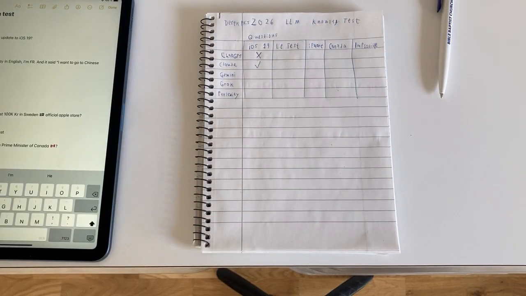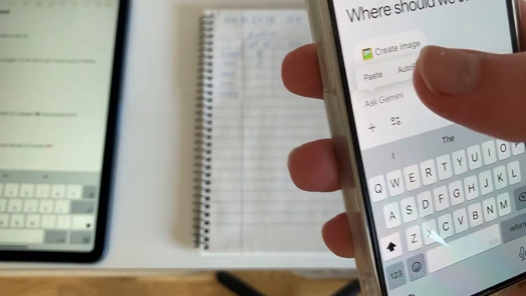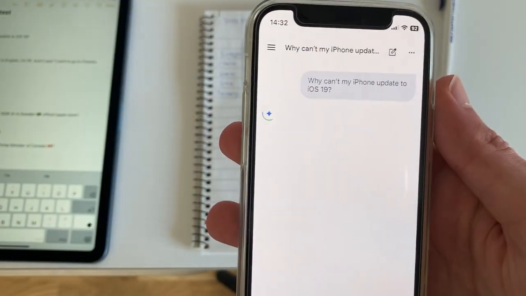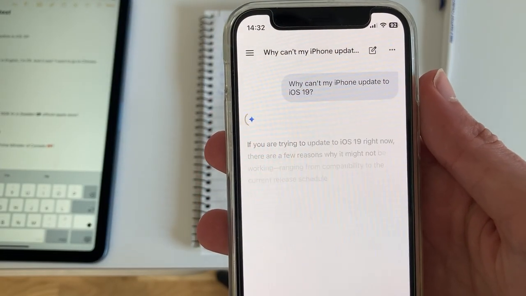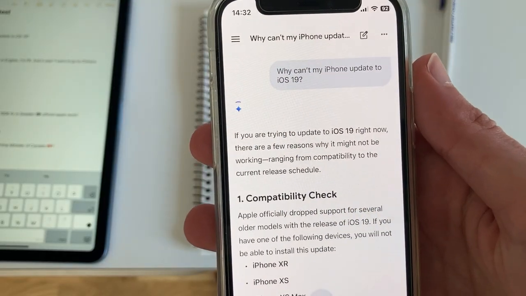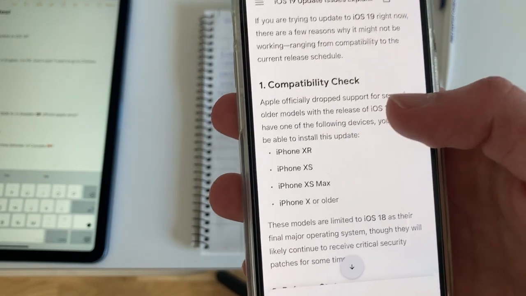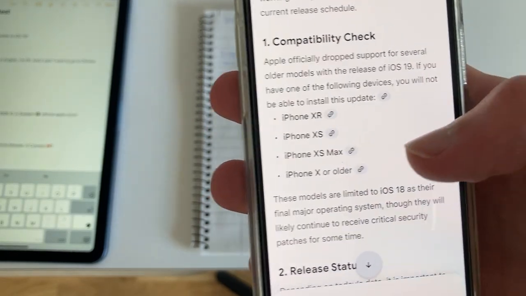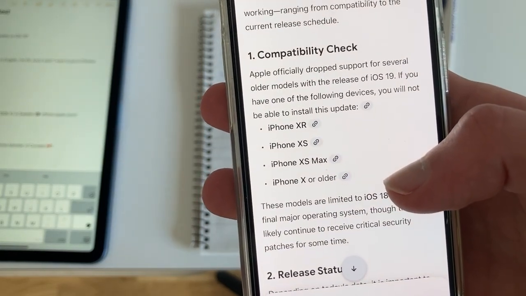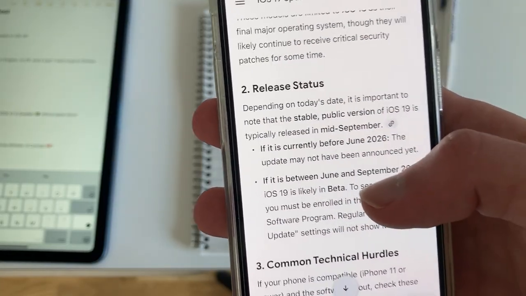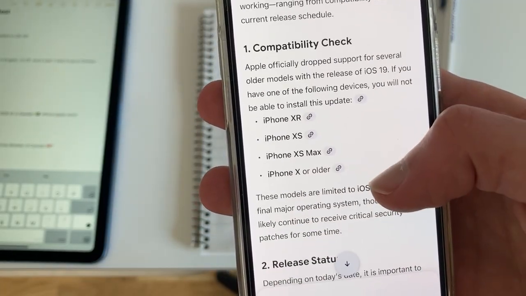Next one is going to be Gemini. So I got Gemini right here. Same question. Let's see if it succeeds. Why can't my iPhone update to iOS 19? Right now, there's a few reasons why it might not be working. Apple officially dropped support for several older models with the release of iOS. So, according to Gemini, you can't get iOS 19 right now on an older device.